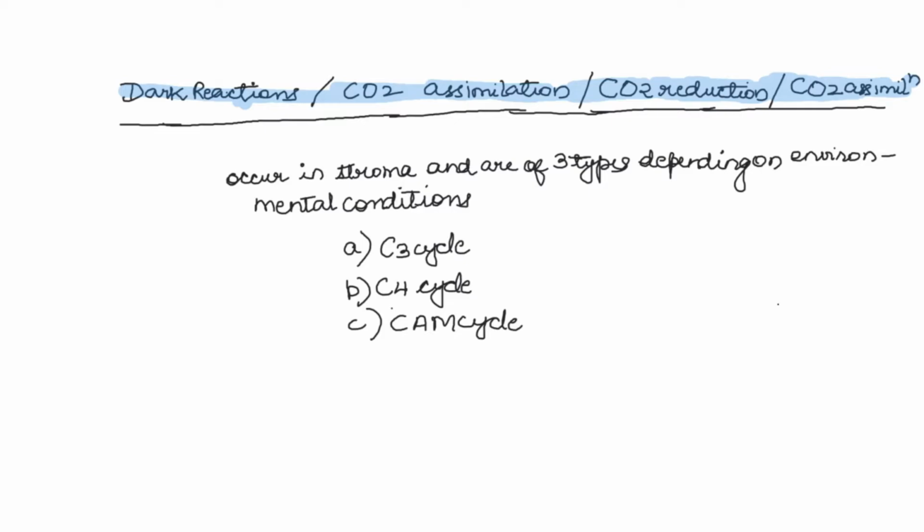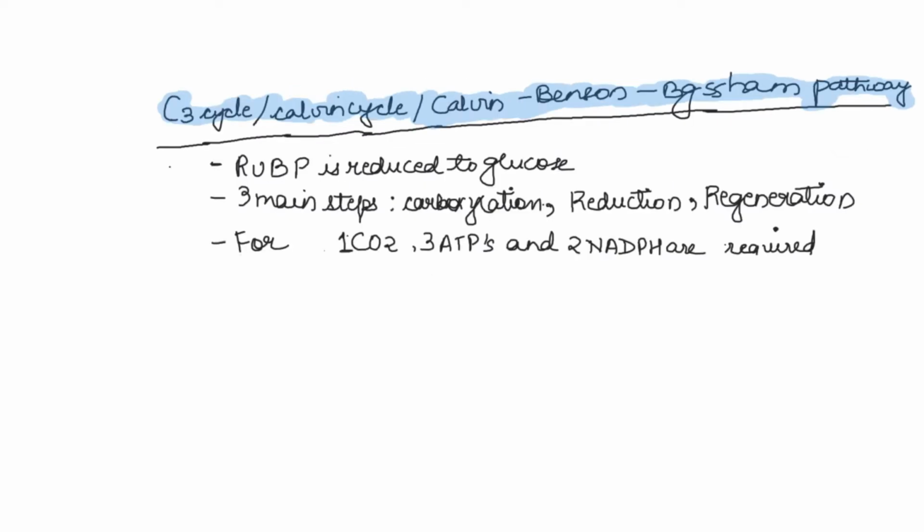So dark reactions are also called carbon dioxide assimilation, also called carbon dioxide reduction cycles. Okay. So basically they are of three types and they occur in stroma. First one is the C3 cycle, also called Calvin cycle. Second, C4 cycle, and third, CAM cycle. So let's take an overview of C3 cycle.